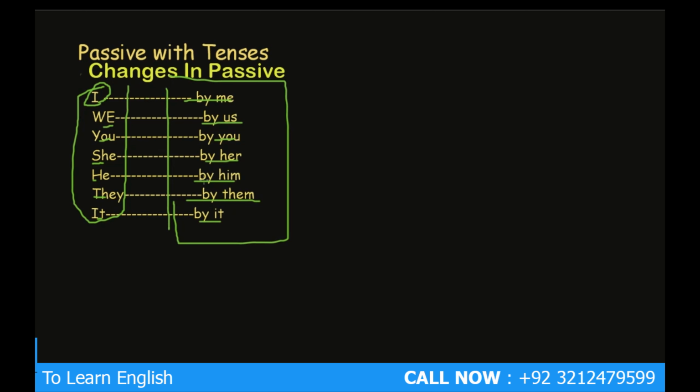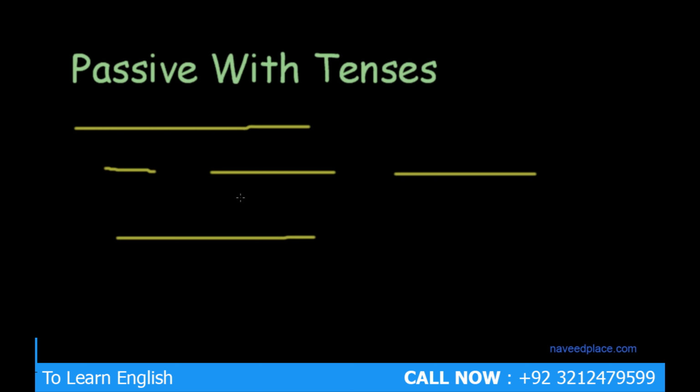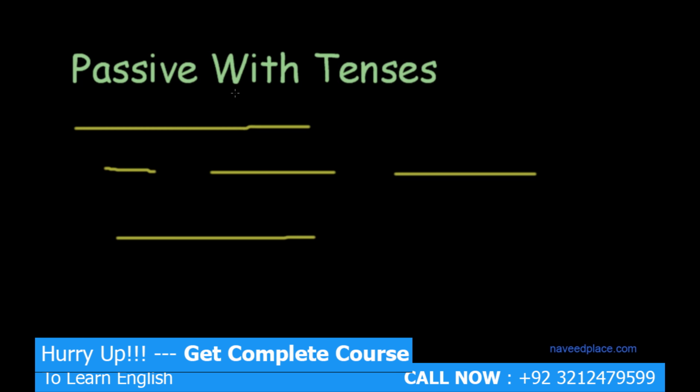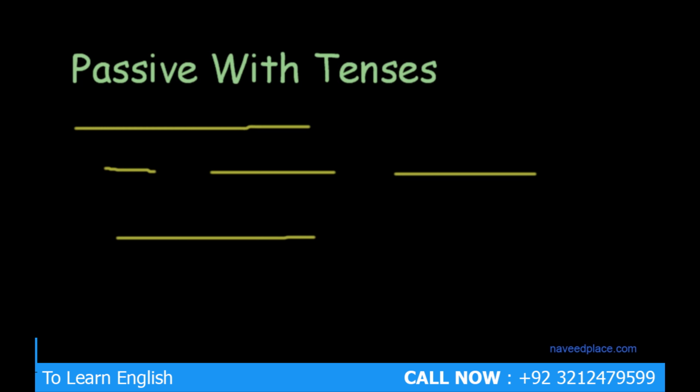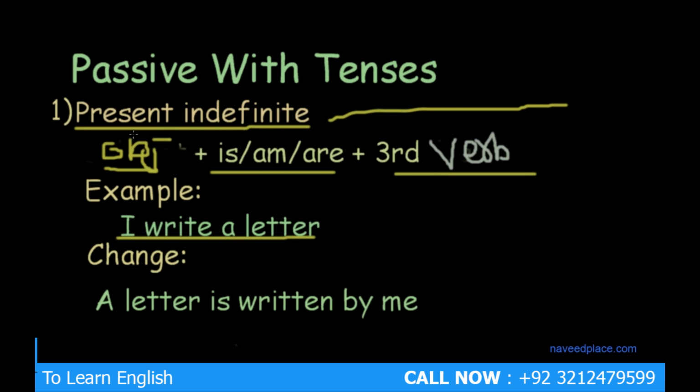You have to know this before making passive voice. So this was a lecture on changes in passive voice. I hope you have understood. And in this lecture I am going to teach you passive with tenses. First we will learn present indefinite passive voice. Before we go to it, I just want to tell you what present indefinite is. We use present indefinite for habits, daily routine and universal facts. Here we are talking about present indefinite passive voice.